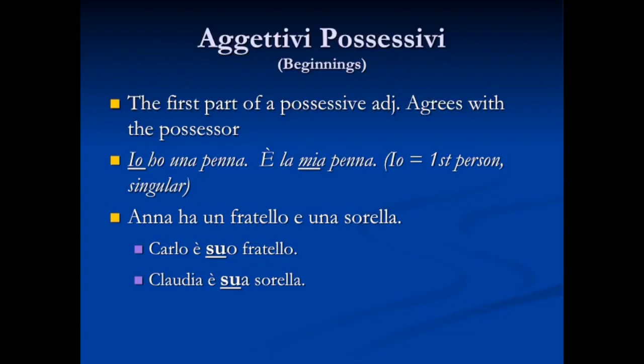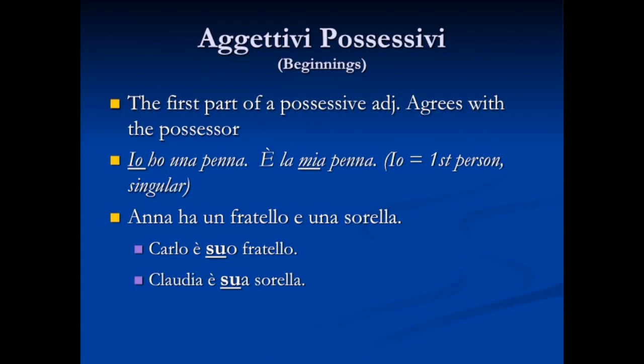And let's take a look at examples of how the first part of the possessive adjective agrees with the person who possesses, or the thing that possesses something. So the first part, we can see the example. Io ho una penna. I have a pen. È la mia penna. So even though I'm a man, the mi is the portion of that word for me. The a on the end agrees with penna. So whenever you're doing an agreement, divide it up into 2 parts. That first part agrees with the possessor. The second part agrees with the object.